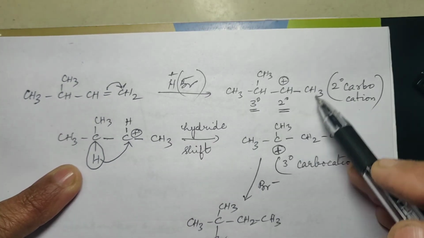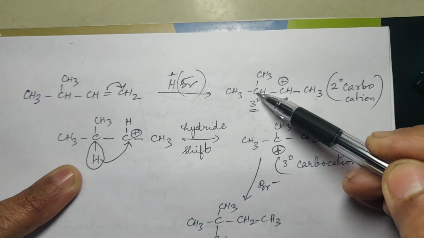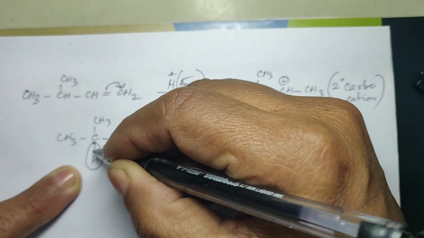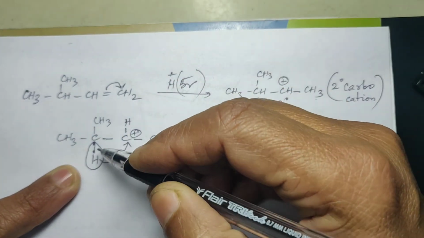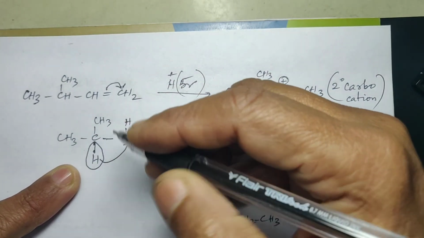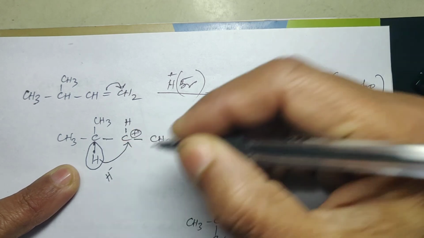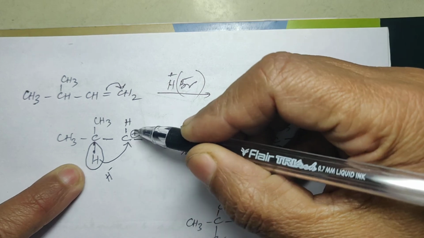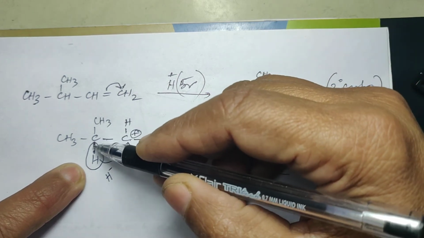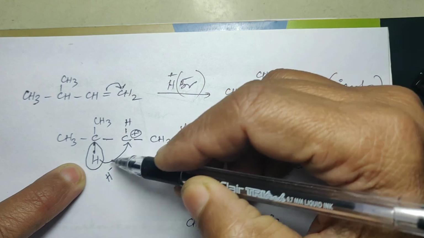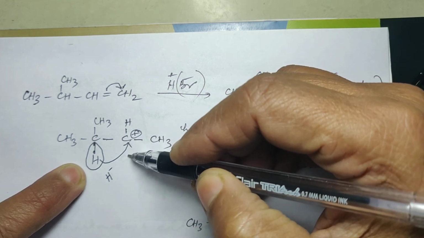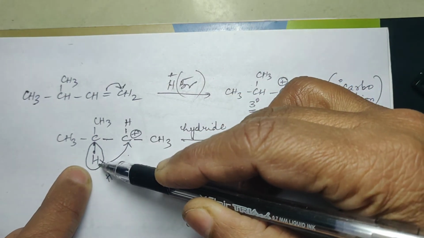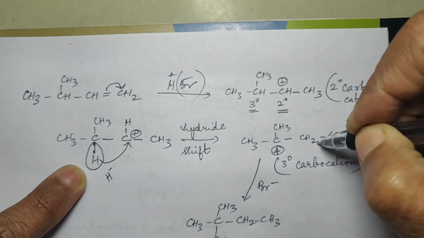Now I have just expanded the structure. There is a hydrogen with the tertiary carbon. This hydrogen, along with the bond pair, taking its electron and the carbon's electron both together, becomes a hydride minus and attaches to this C positive, because this C does not have electrons. So it takes the electrons of this carbon and says, you take it, we both stay together. So already one hydrogen is there. If this is also getting shifted there, it will become CH2.